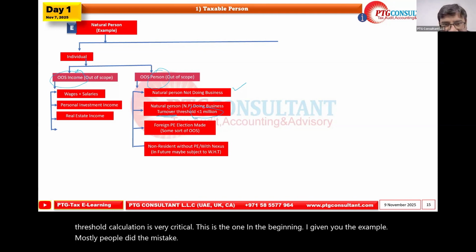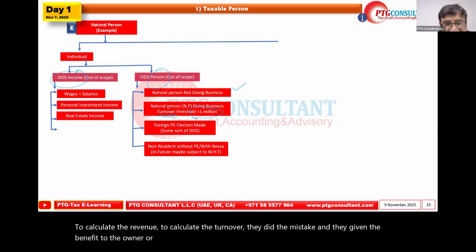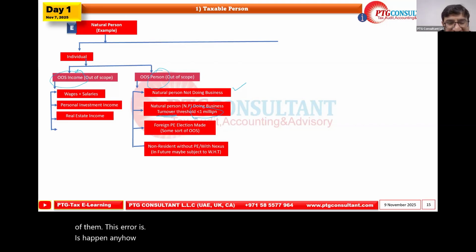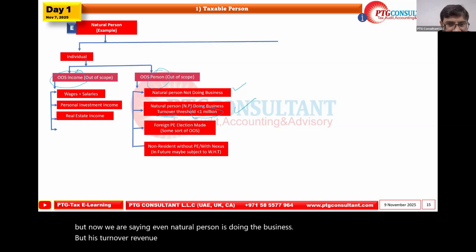To calculate the turnover, they made the mistake and gave the benefit to the natural person, but actually they made the mistake. Not all, but most of them. This error happens. Anyhow, we said natural person not doing business is out of scope, but now we are saying even if the natural person is doing business, but his turnover threshold is less than 1 million, it is good.